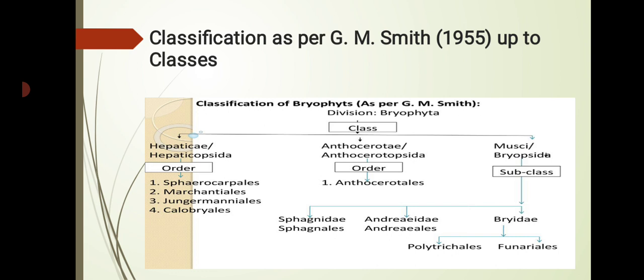In the first class Hepaticopsida there are four orders, and the second class is Anthocerotopsida, with one order. The last is Musci, that means Bryopsida, with three subclasses, and in Bryidae there are also two subclasses. Look at this chart of classification as per G.M. Smith carefully.